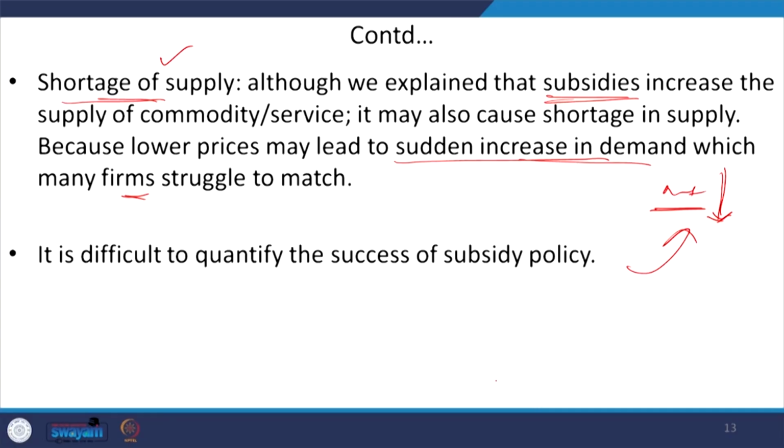And moreover, last but not least, the issue that we are encountering in this instrument of subsidy is that it is very difficult to quantify the effectiveness and success of the subsidy policy. So far the subsidy is interpreted here as an instrument of public policy. So, in that case we need to actually quantify the success of the subsidy policy, but it is very difficult to quantify and take into account the coverage and scope of the subsidy itself. Okay. So, in our discussion we found the subsidy as an instrument for controlling the pollution level.